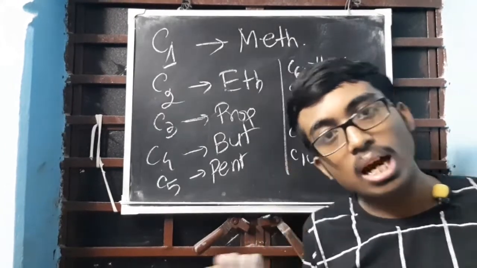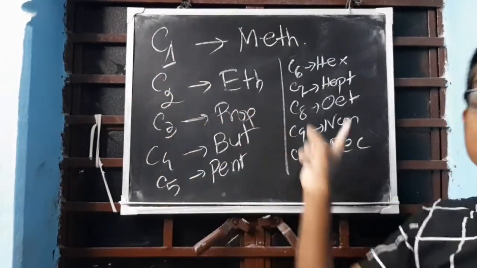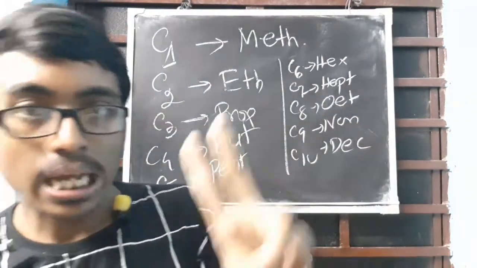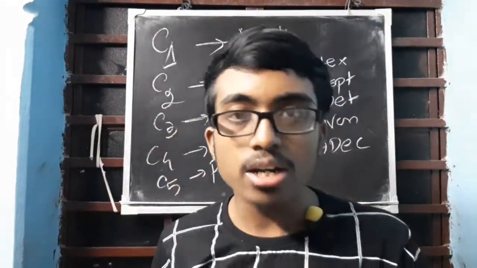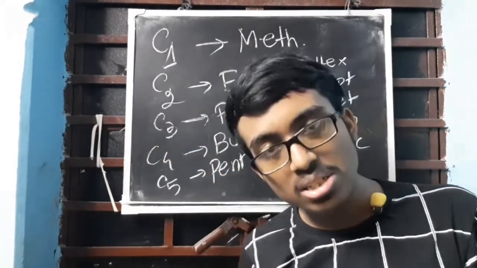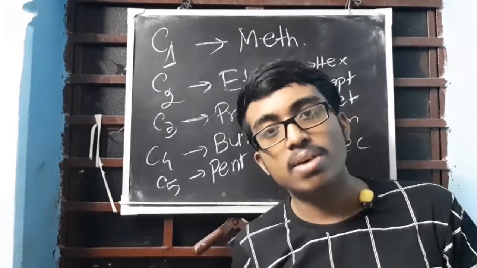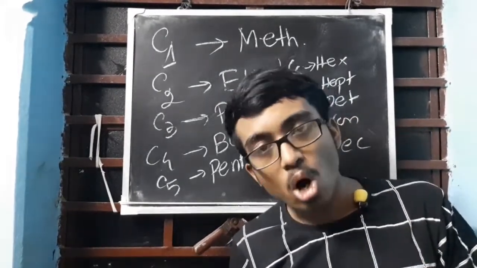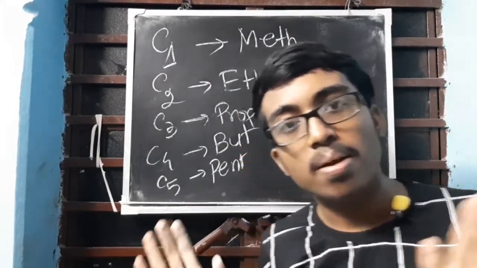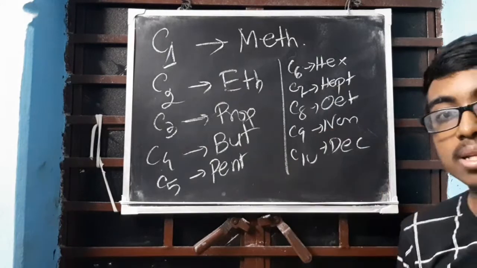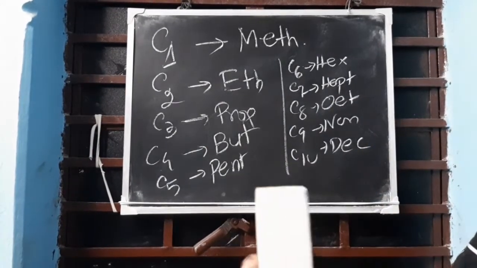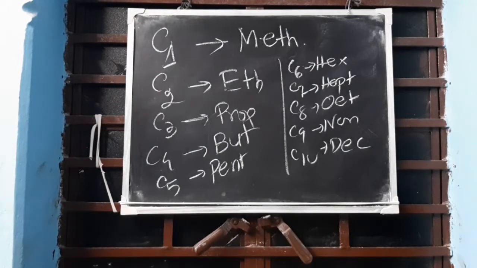Understood? So this you have to memorize and keep in mind. First is meth, second is eth, third is prop, fourth is but, fifth is pent, sixth is hex, seventh is hept, eighth is oct, ninth is non, and tenth is dec. If you can remember this, then it will become easier for you to write the nomenclature names. Okay? Now can I move on to aliphatic?